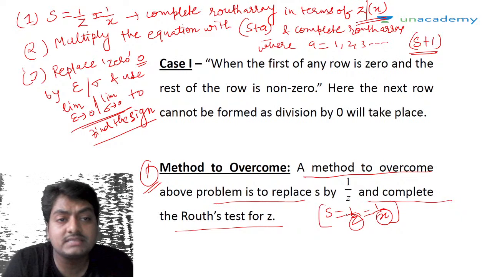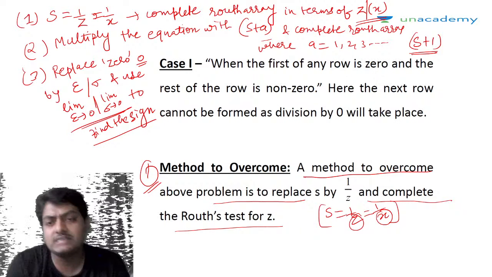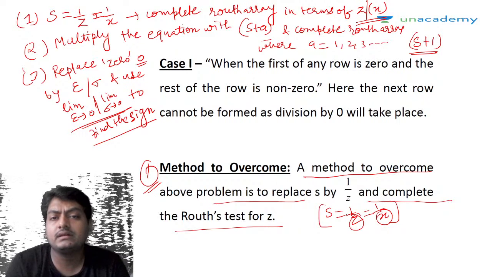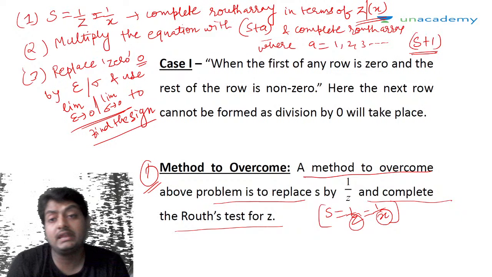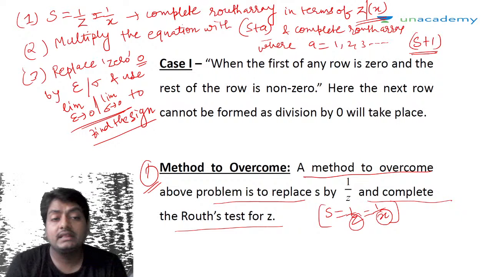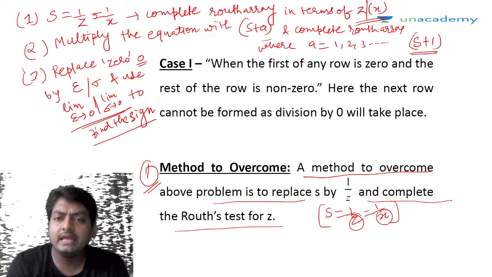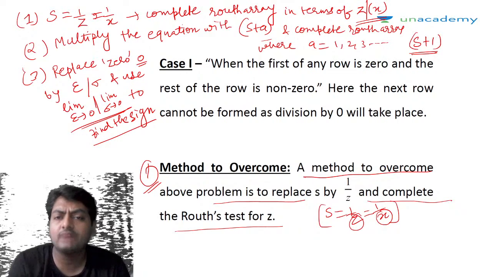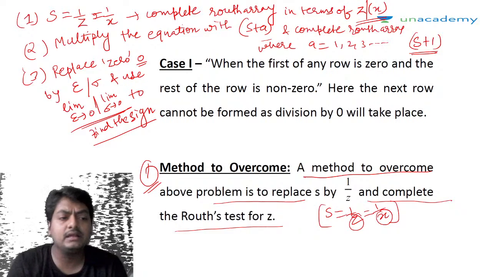S equals 1 by z, that is equal to 1 by x. S can be replaced by the inverse of a certain variable, and the complete root array can be completed in terms of z or x, and the root criteria can be applied. The second thing that we can do, we can multiply the equation with s plus a, where a ranges from 1 to 3, 1 to n, whatever we want to take. We are simply inserting one pole and we are again checking the root array.